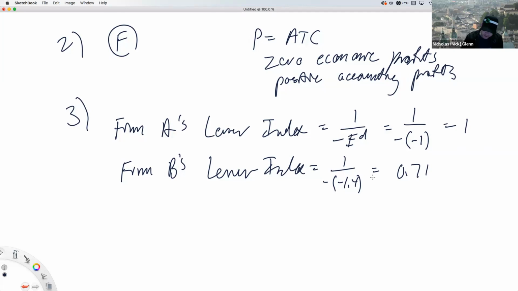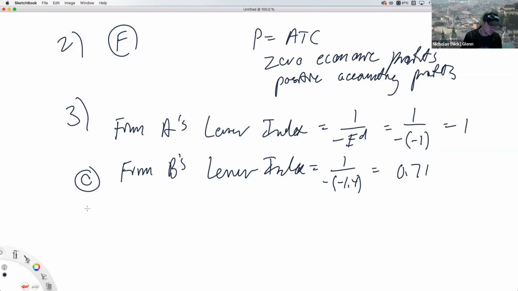But what this is saying, this is the point of the Lerner index, the higher it is, the more markup power the firm has. And therefore it's able to raise its price further above its marginal cost percentage-wise. So this is going to be C. Firm A has more markup power. That's what it's essentially saying here. The higher this number, the more markup power they have.